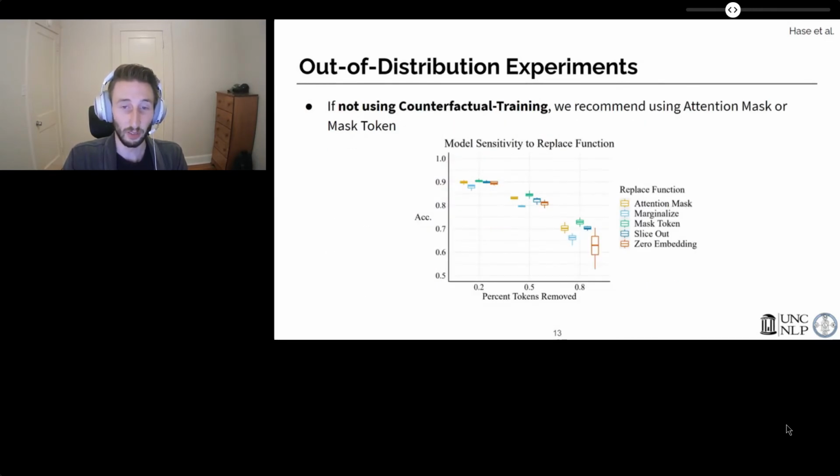We see that for models not trained with counterfactual training, the attention mask and mask token replace functions yield the least OOD counterfactuals, as they result in the least distribution shift. These results are for BERT with SST2, but the trends hold with SNLI and RoBERTa too.